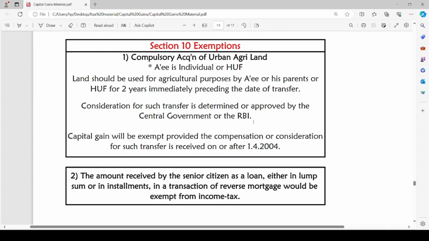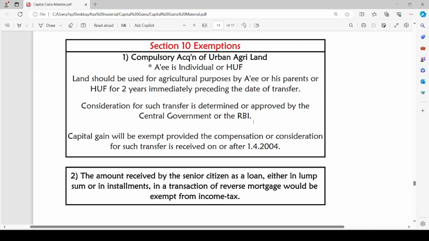So, what is the exemption related to urban agricultural land? On its compulsory acquisition, if the assessee is an individual or HUF only, this exemption is applicable. The land should be used for agricultural purposes by the assessee or his parents or HUF for 2 years immediately preceding the date of transfer. This is condition number 2. If the assessee is an individual or HUF, he will be eligible for exemption under section 10 with respect to compulsory acquisition of urban agricultural land.